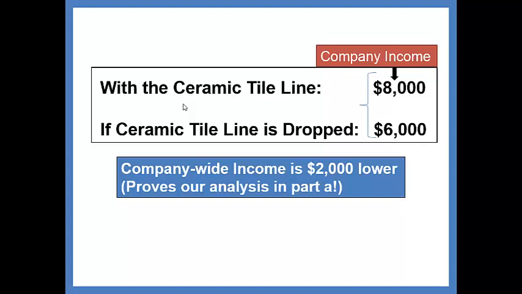This really just proves that our analysis in Part A is true. In other words, there was no real reason to do Part B. We did that really just for demonstration purposes to show that income went from $8,000 to $6,000 and it decreased $2,000.